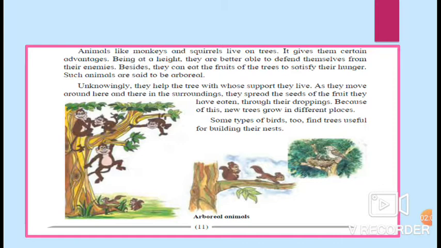Unknowingly, they help the tree with whose support they live. As they move around here and there in the surroundings, they spread the seeds of the fruits they have eaten through their droppings. Because of this, new trees grow in different places. Some types of birds too find trees useful for building their nests.